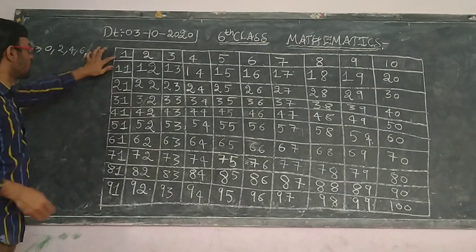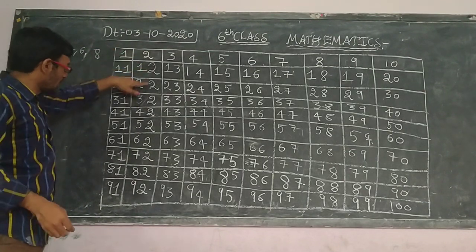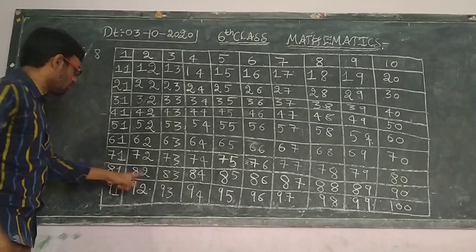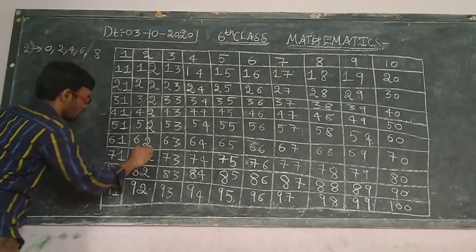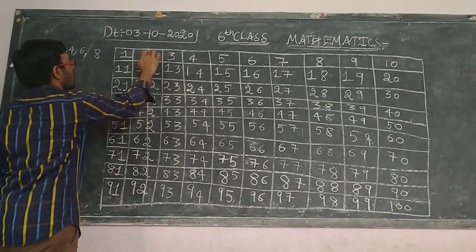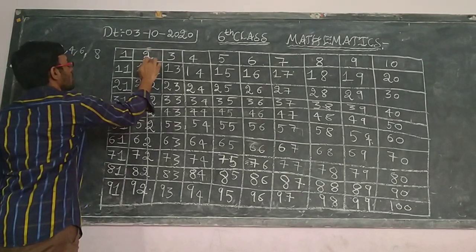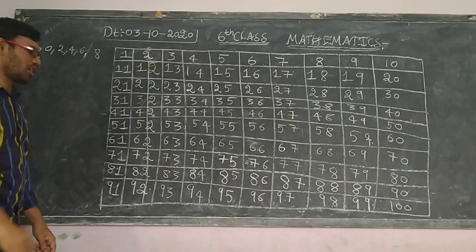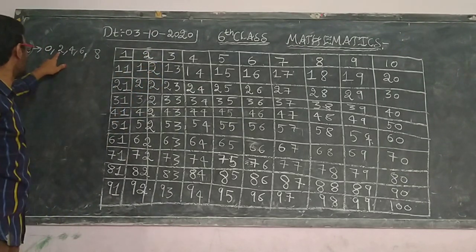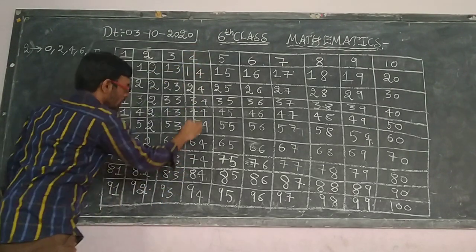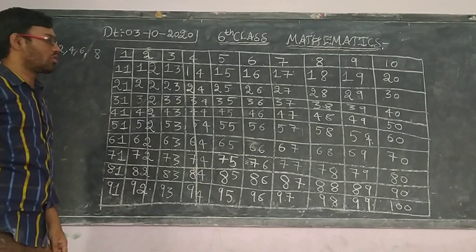So here first, this line totally will be cancelled. Is it right? All these numbers are ending with 2, so these all will be cut. Except 2, I will cut all these. See, except 2, I am cutting from 12 onward, all the numbers. Next, 4. 4 means all these numbers will be cut. All these numbers I am cutting.